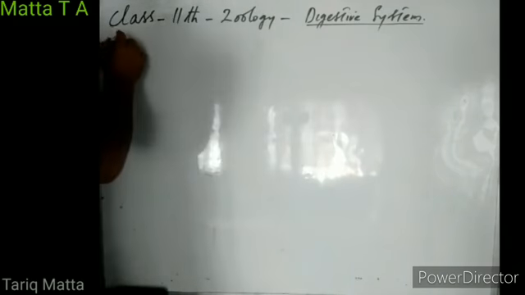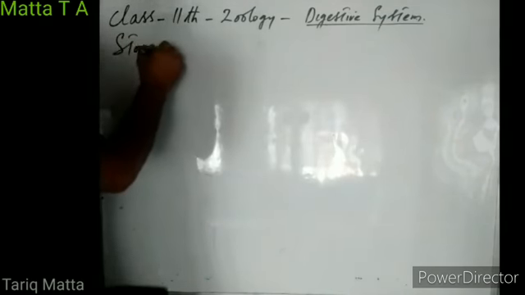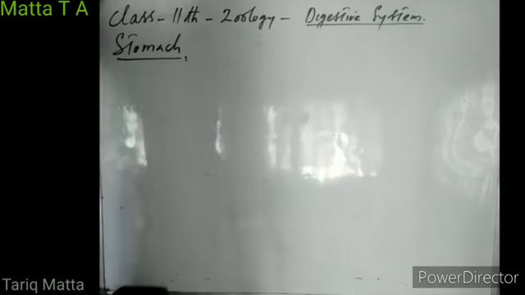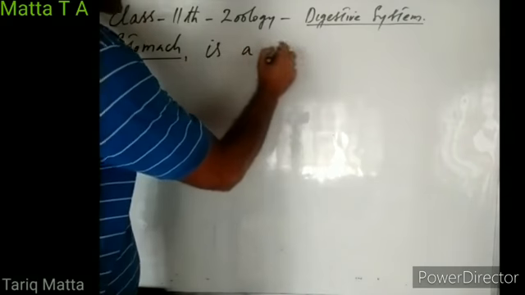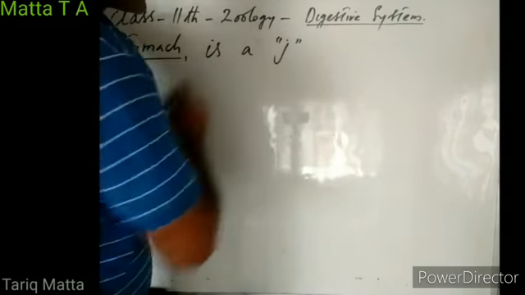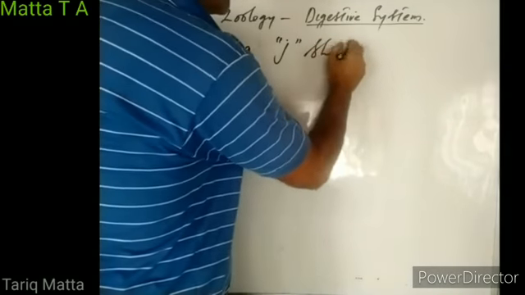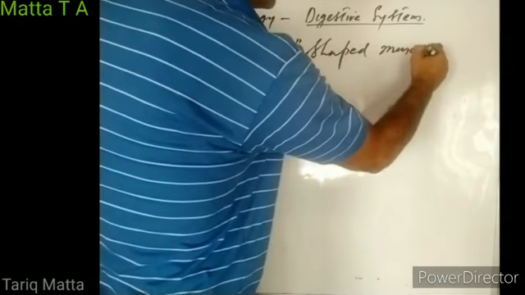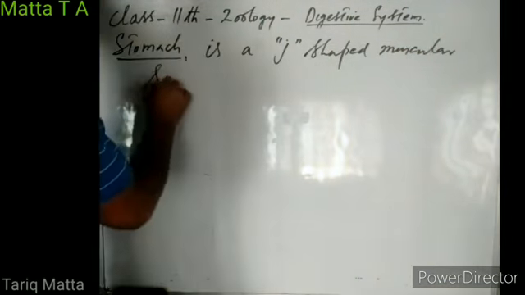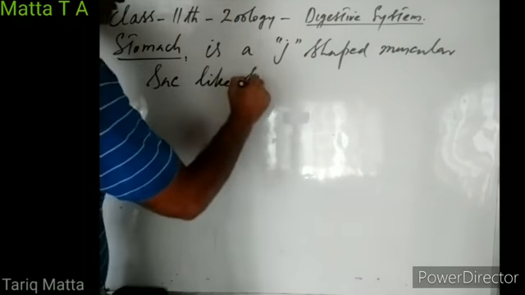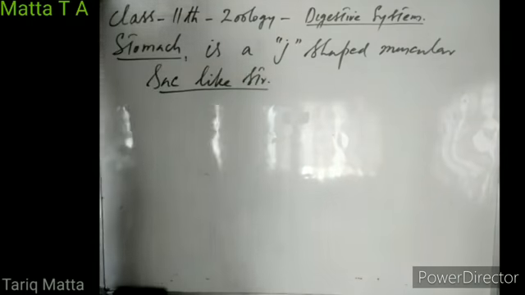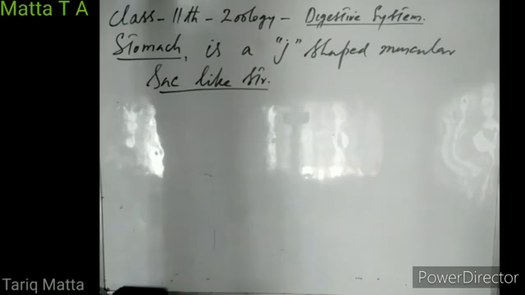Now, the stomach. The stomach is another part of our digestive system. It is a somewhat J-shaped, muscular, sac-like structure. So its walls are formed of muscles and it is hollow internally.